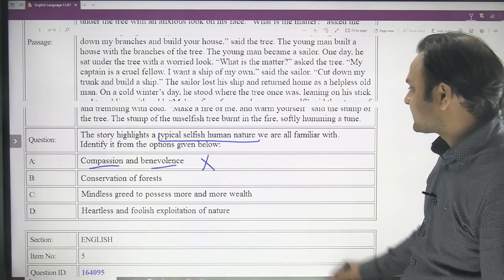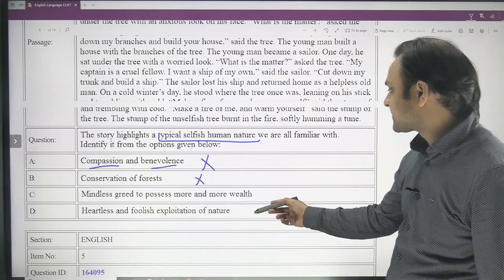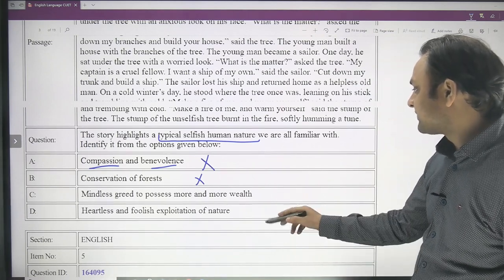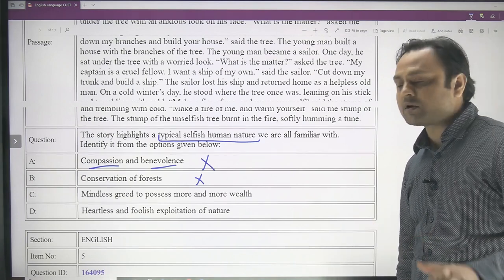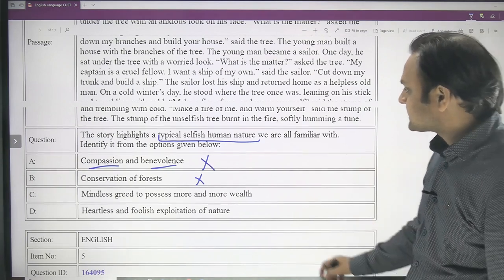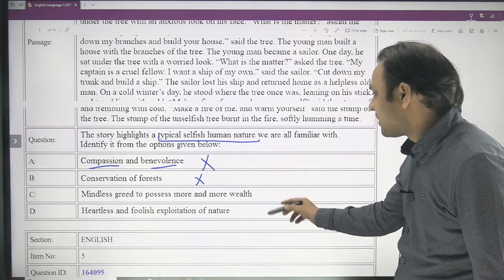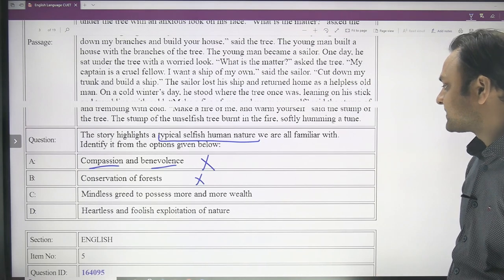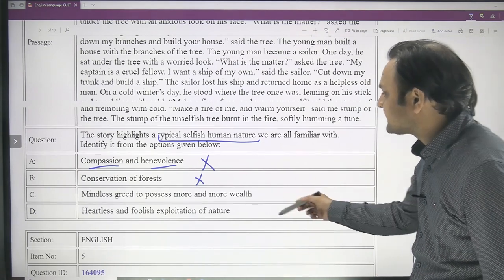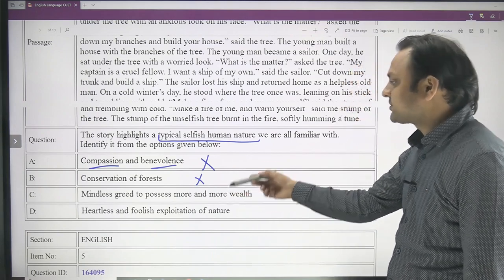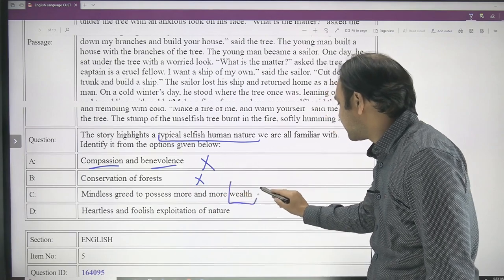Conservation of forest is again not talking about the selfish nature of human beings. And mindless greed to possess more and more wealth, or heartless and foolish exploitation of nature. Now this is a tricky question, a bit tricky, not a lot. Is it talking about mindless greed to possess more and more wealth, or is it talking about the heartless and foolish exploitation of nature? Which one will you answer? Some of you might think that it is indicating towards the mindless greed to possess more and more wealth, but actually it is not only about the wealth.